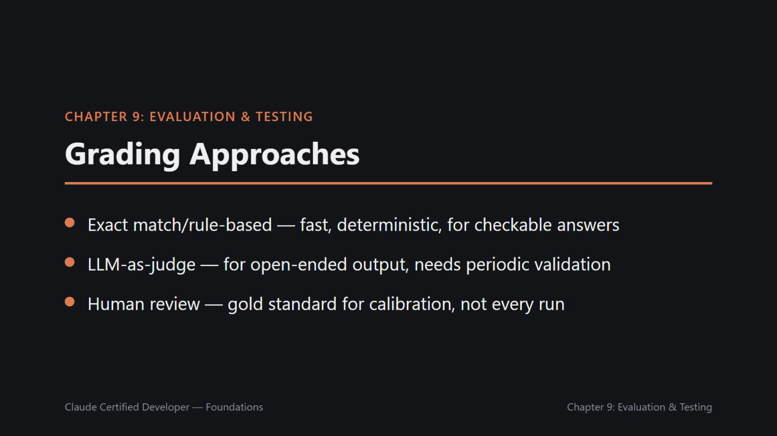LLM as judge works for open-ended output like a summary or drafted email, where there's no single correct string. A separate Claude call with clear grading criteria scores the output. This scales far better than manual review, but needs its own validation. Spot check the judge's grades against human judgment periodically. And human review remains the gold standard for subjective quality and for calibrating automated grading, not necessarily for every single